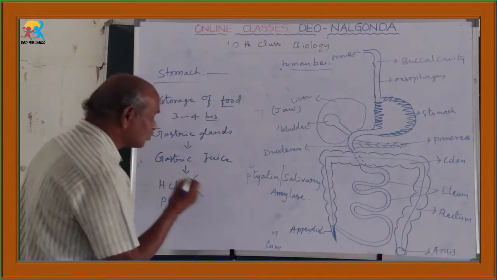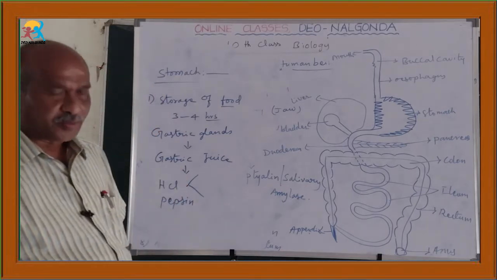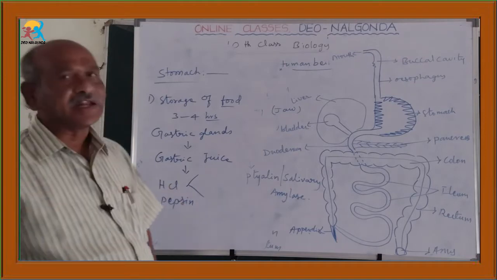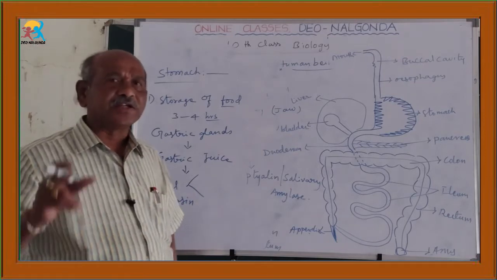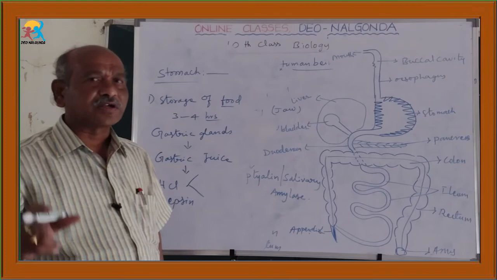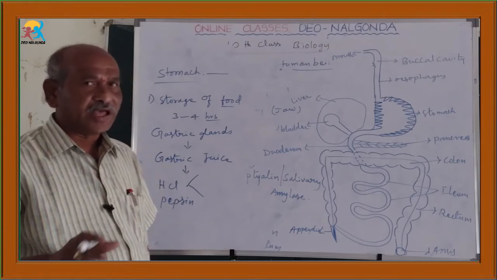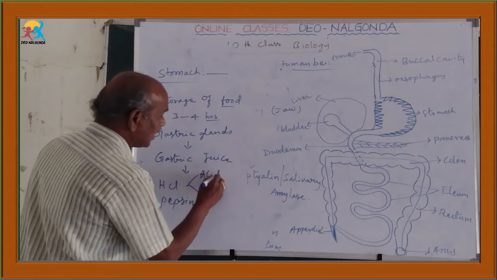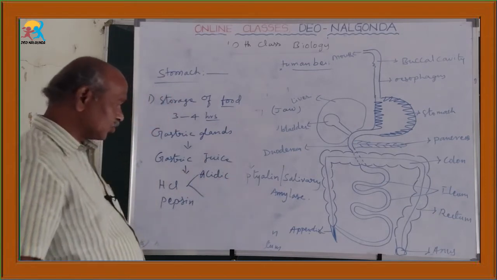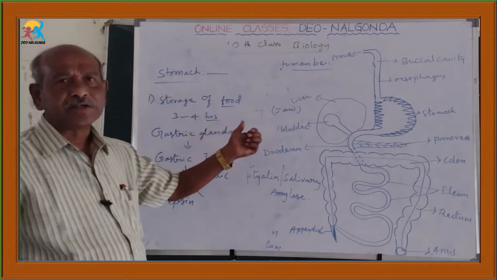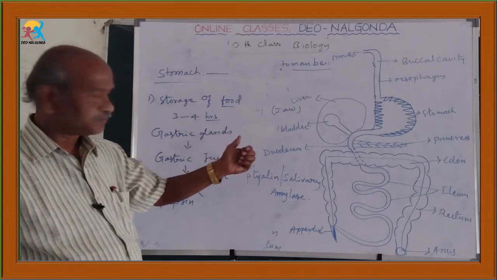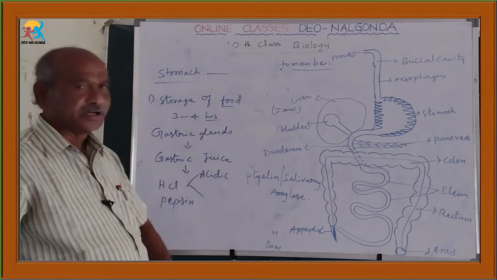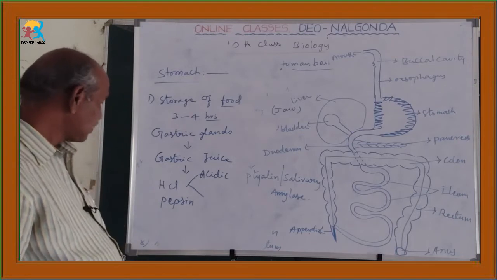This HCl is useful for mainly two purposes. HCl is basically an acid. That's why it is useful for the conversion of the total food into acidic media. Due to the saliva, the food is converted into alkaline media, but here it is converted into acidic medium.